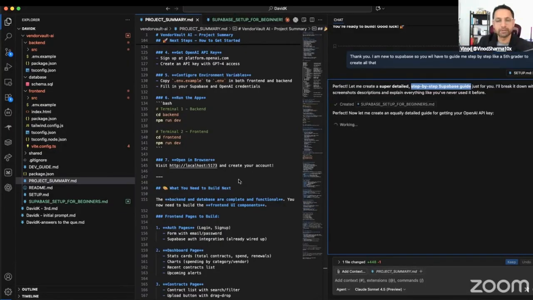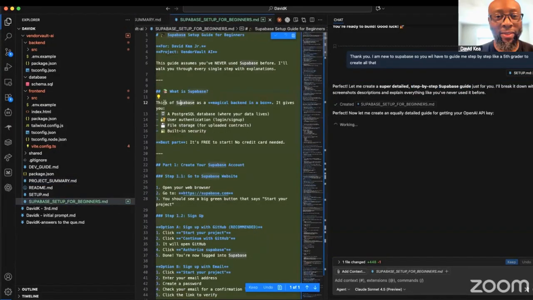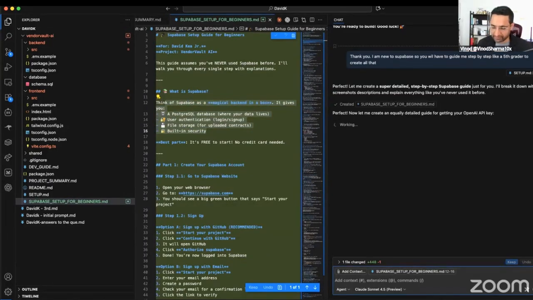Yep, I agree. So it is creating this step by step. Oh my God, think of it. It's explaining what is Supabase. After this, this is one thing that I will do, and you can do the same thing.